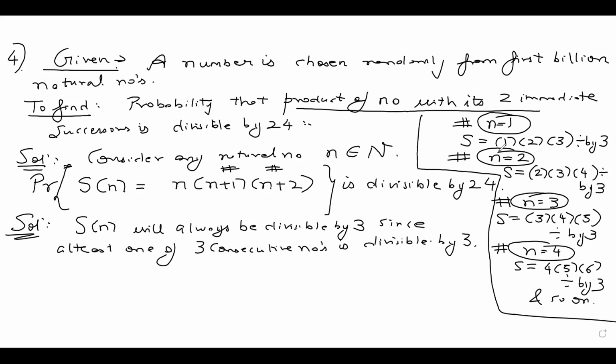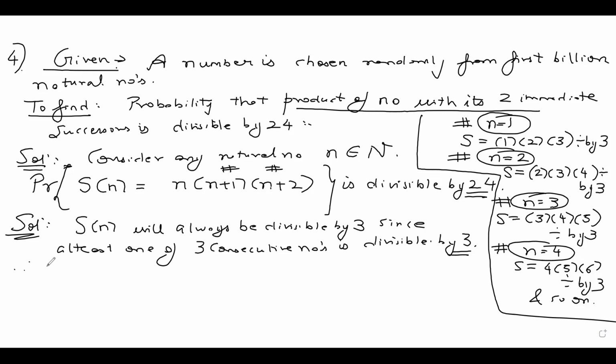Now, all I have to show is which numbers of this form are divisible by 8. It's already divisible by 3. To be divisible by 24, it should also be divisible by 8. If I show that this form of numbers is divisible by 8 also and by 3 also, I can safely conclude that they are divisible by 24.